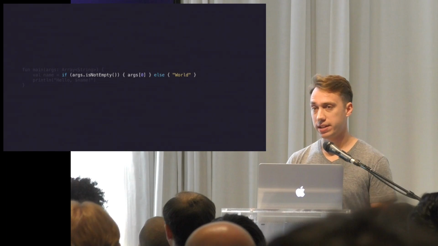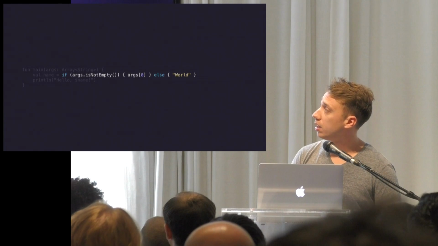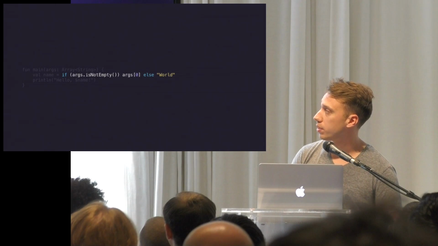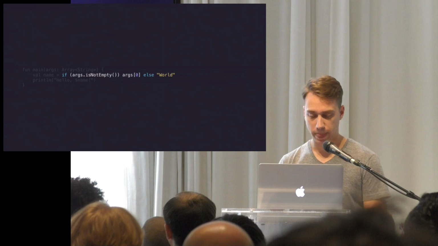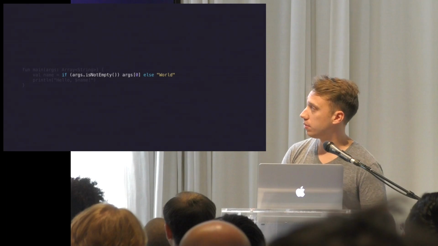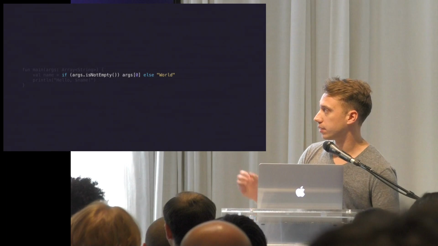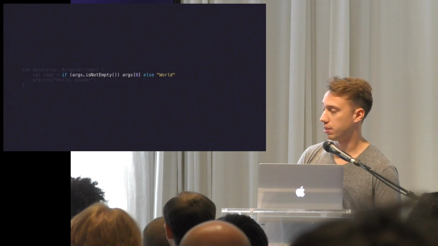We can reduce it to one line and make it look like a ternary operator. And we can remove those braces and make it look even nicer, to reduce the visual clutter. So this is basically like a Java ternary operator.